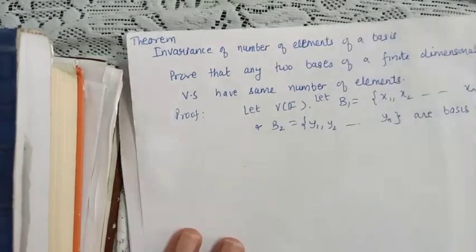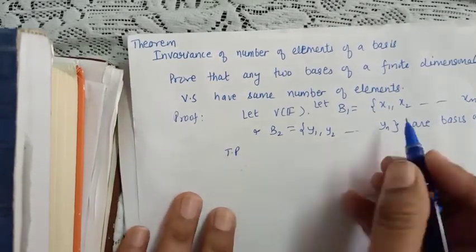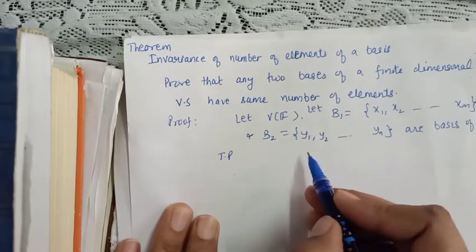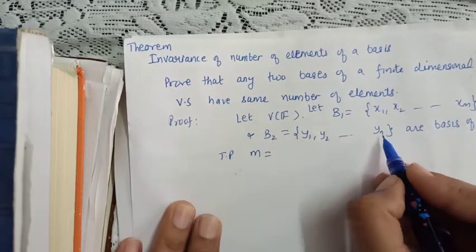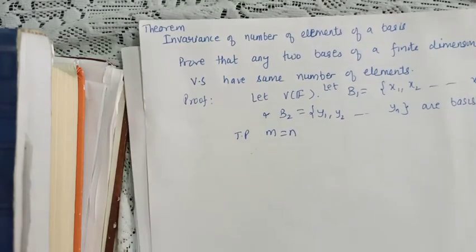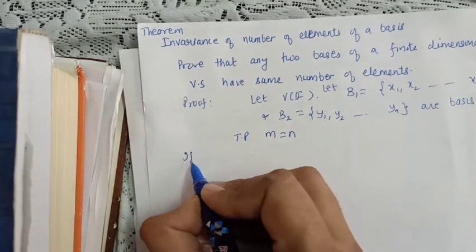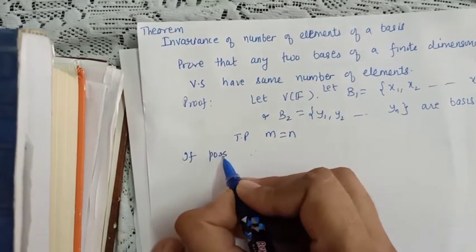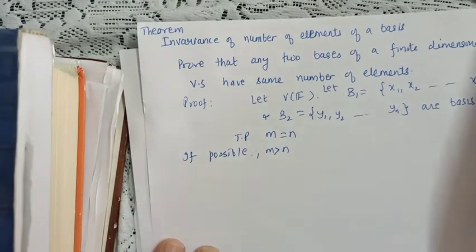Now we are to prove that the number of elements in B1 is equal to the number of elements in B2. The number of elements in B1 is m and the number of elements in B2 is n. So we are to prove that m is equal to n. First of all, let us suppose, if possible, that m is greater than n.